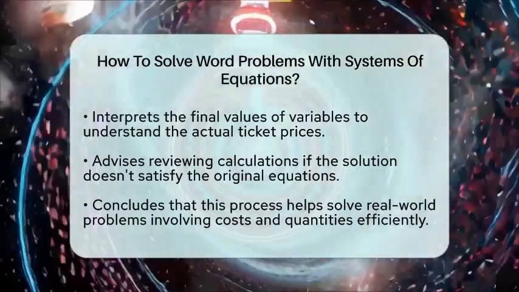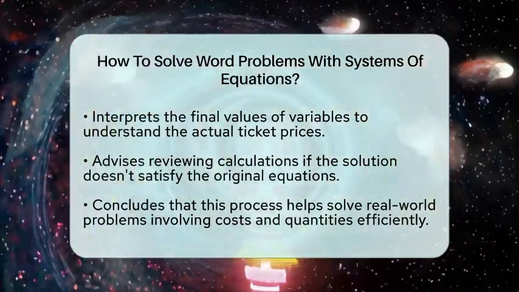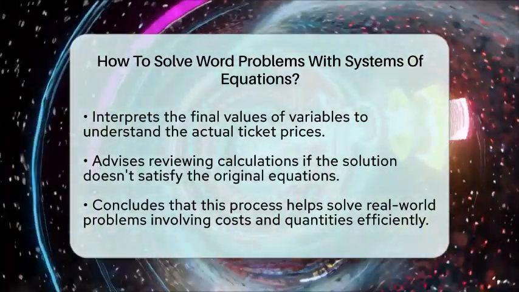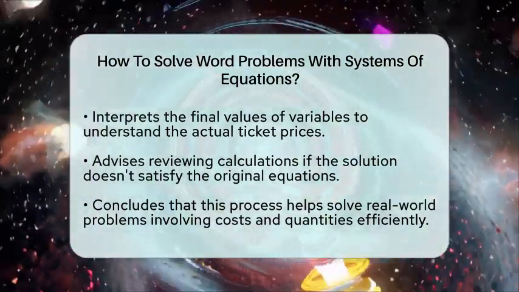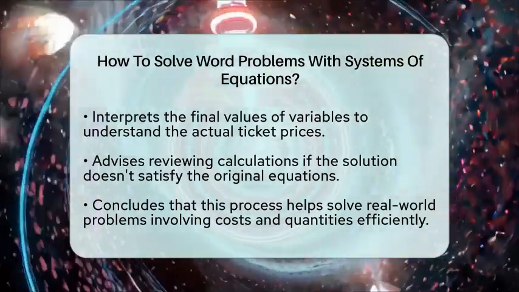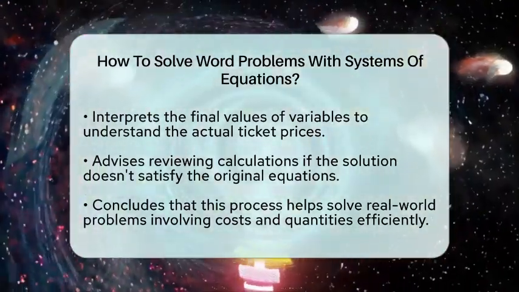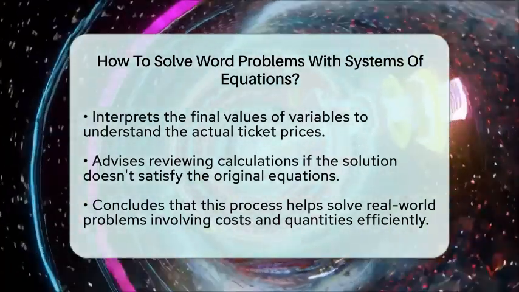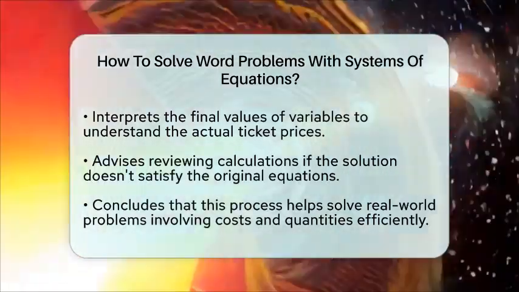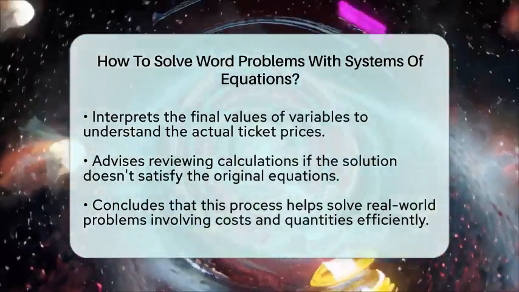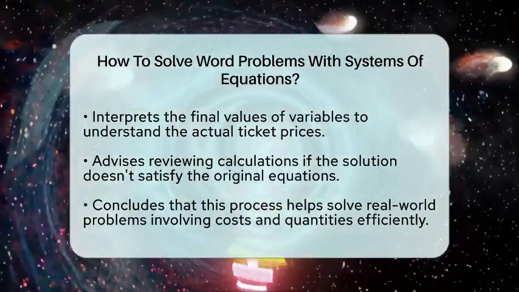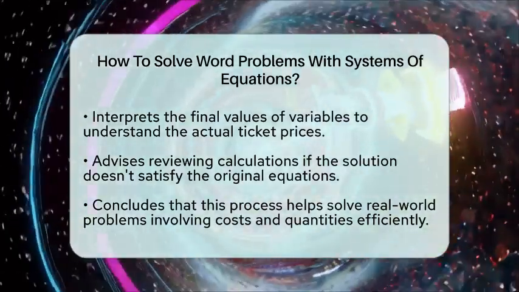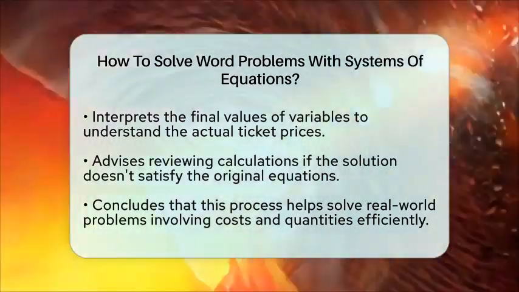For example, if a school sells adult and child tickets, and on one day 9 adults and 12 children buy tickets for a total of $183, and on another day 12 adults and 4 children buy tickets for a total of $160, you can find the prices of each ticket. Just set up the equations, choose your method, solve, and interpret. This approach makes solving word problems with systems of equations straightforward and manageable.